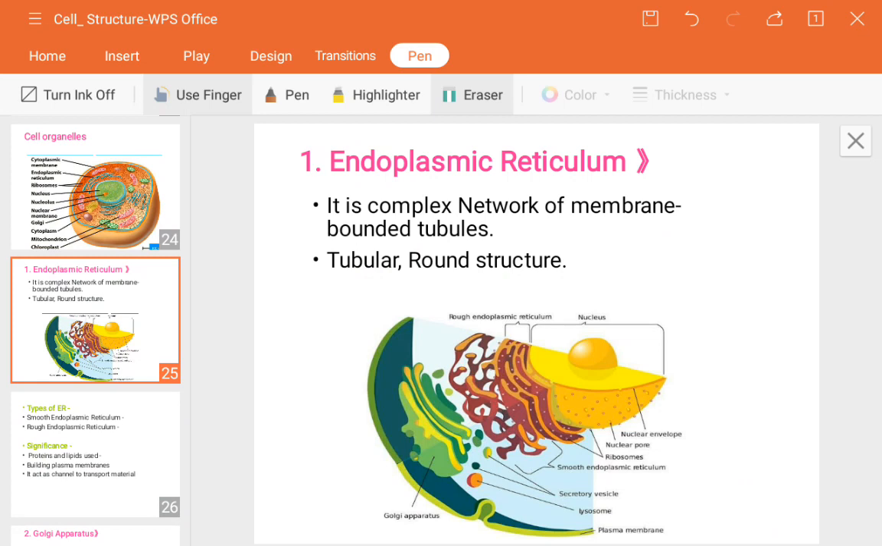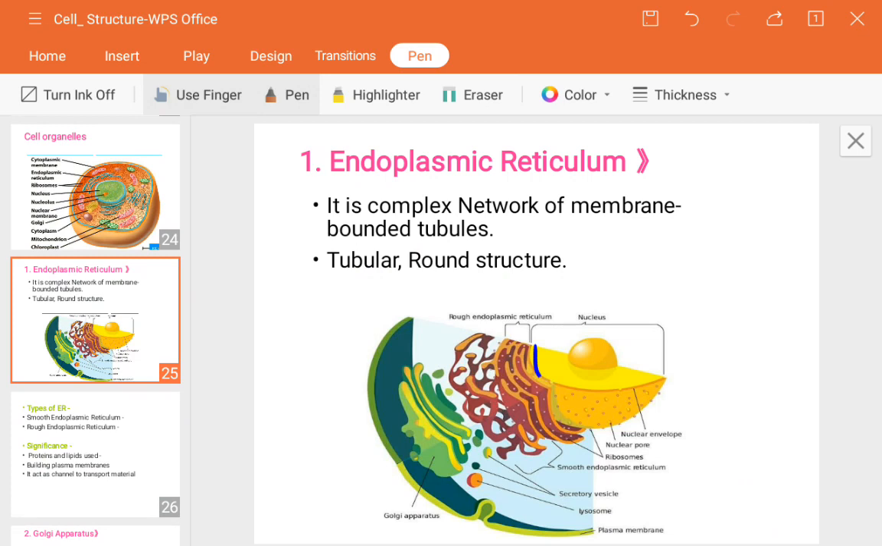Okay, these are known as cell organelles. Now, what is the endoplasmic reticulum? It is a complex network of membrane-bounded tubules. So what does it mean? A network of complex membrane-bounded tubules.